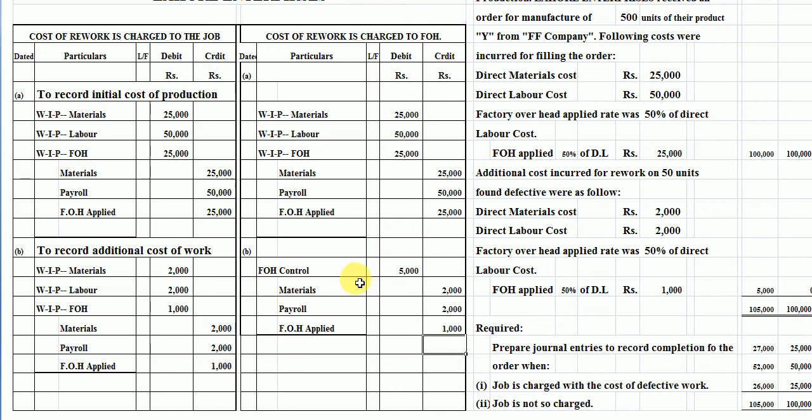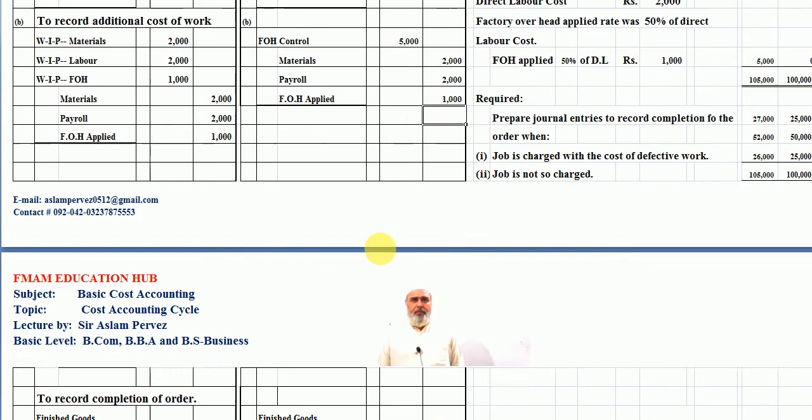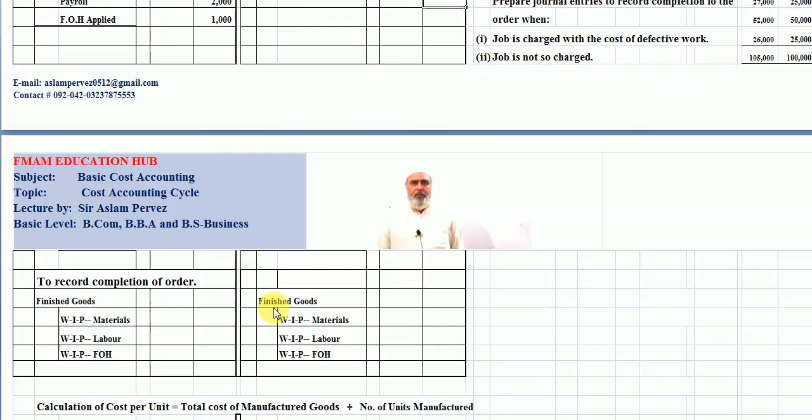Now, at the time of completion of the work, the entry will be passed again to finished goods. Now we have to add up the work in process initial cost and the work in process additional cost.